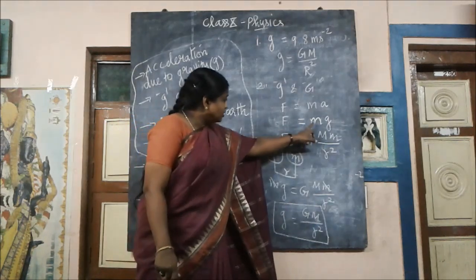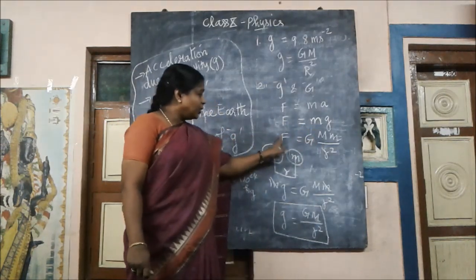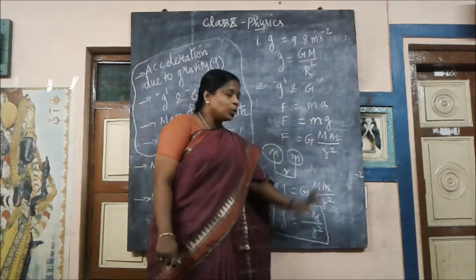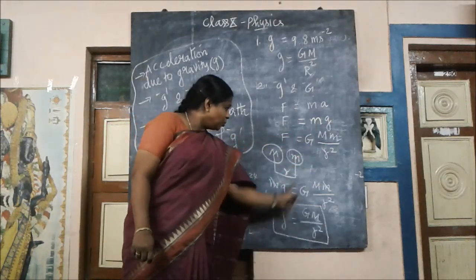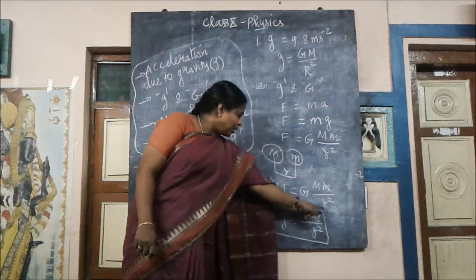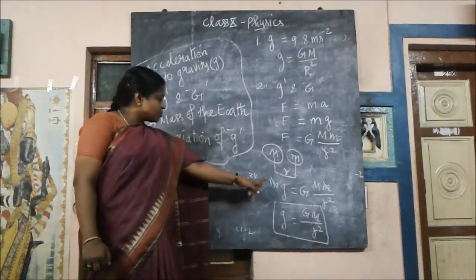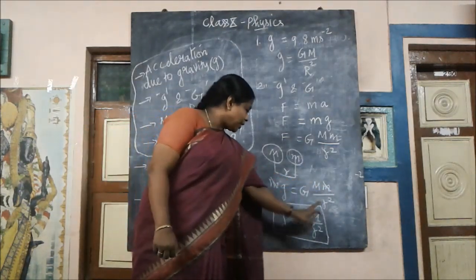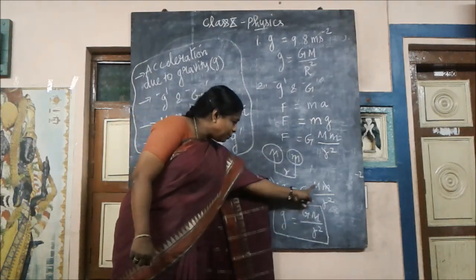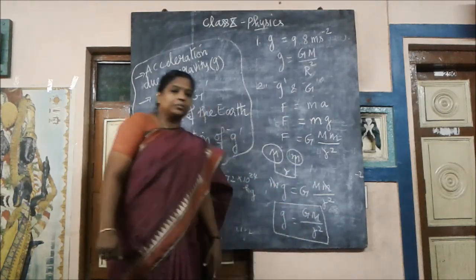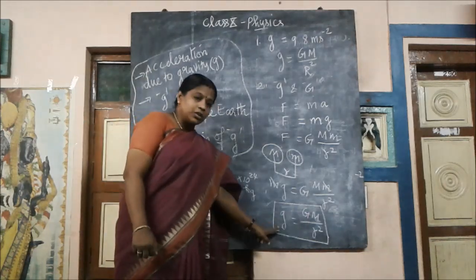Now here these LHS are equal, so automatically we are going to equate the RHS. So mg is equal to GMm by r square. So small m and the small m get cancelled. We will be getting g is equal to GM by r square, where M is capital M. So this is the formula, children.